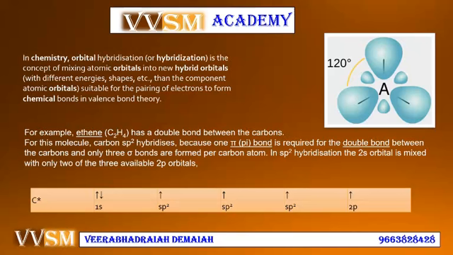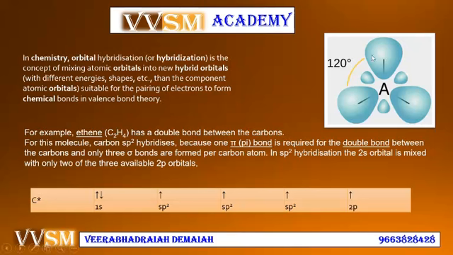In sp2 hybridization, the 2s orbital is mixed with only 2 of the 3 available 2p orbitals.